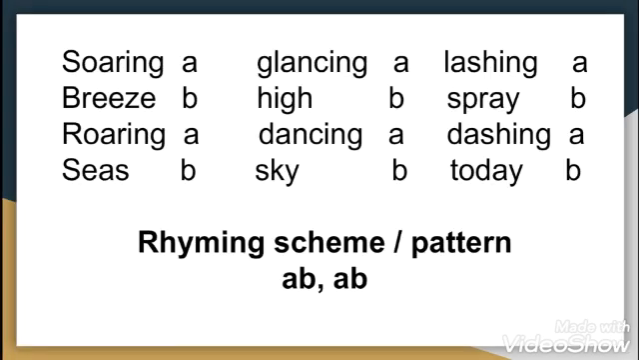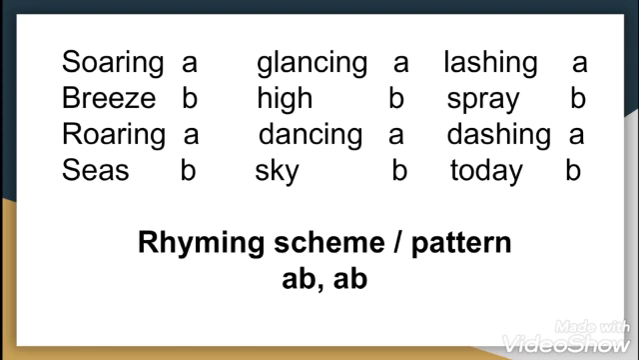For understanding the rhyming scheme, we give alphabets to the last word of each line of the poem. So in stanza 1, the word soaring given in line number 1 will be named as alphabet A. The word breeze given in the second line will be named as alphabet B, because its sound is not the same as the sound of the word soaring. Then in line number 3, the word roaring is rhyming with the word soaring that was given in line number 1. That's why the word roaring will also be named as alphabet A.